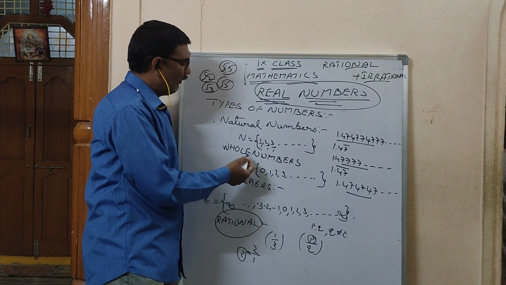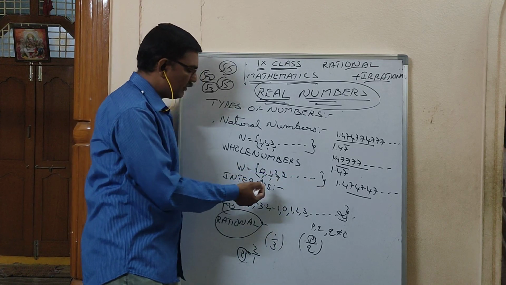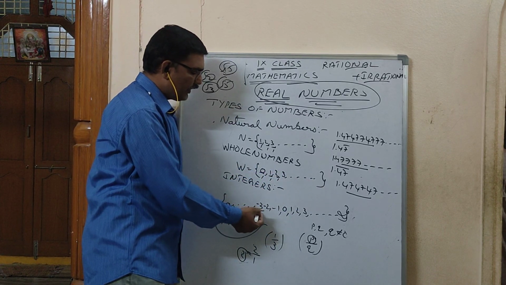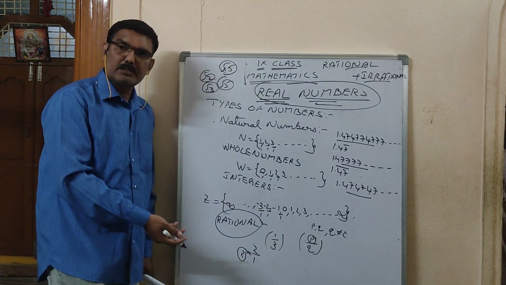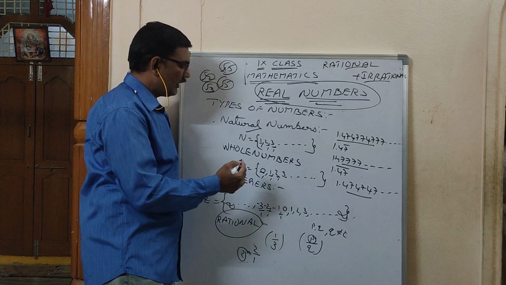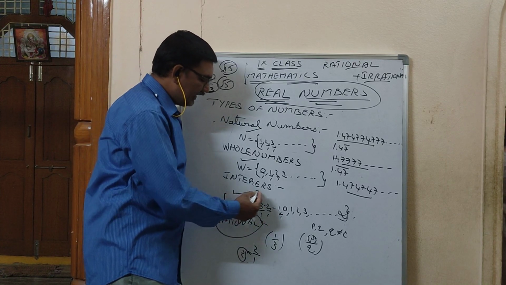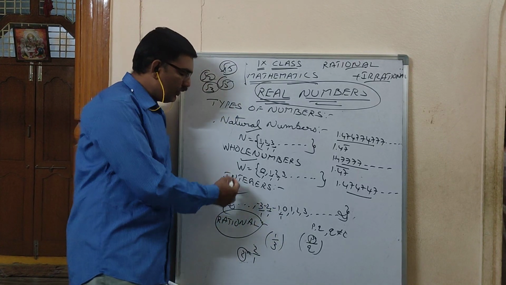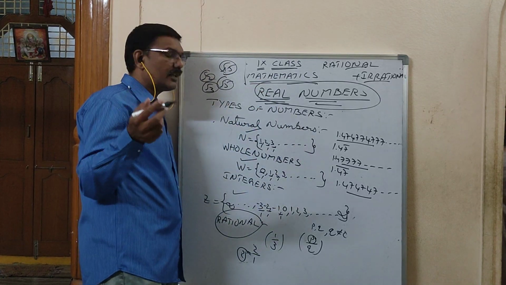For all whole numbers, if you keep 1, again they become rational numbers. For all integers, if you divide by 1, these also become rational numbers. The meaning is, all natural numbers are rational numbers, all whole numbers are rational numbers, all integers are rational numbers. Not only these, rational numbers also include numbers like 2 by 3, 3 by 7, etc.